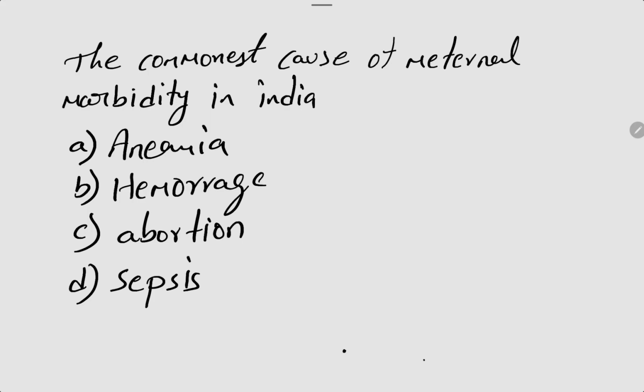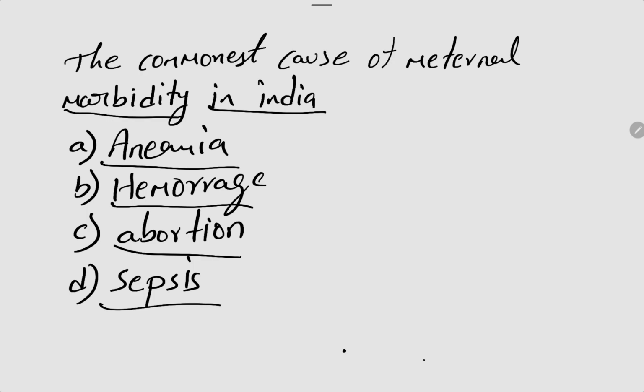The next one is the commonest cause of maternal morbidity in India. Okay, what is a common cause of maternal morbidity? Options are anemia, hemorrhage, abortion, sepsis. So the right one is option B, hemorrhage.